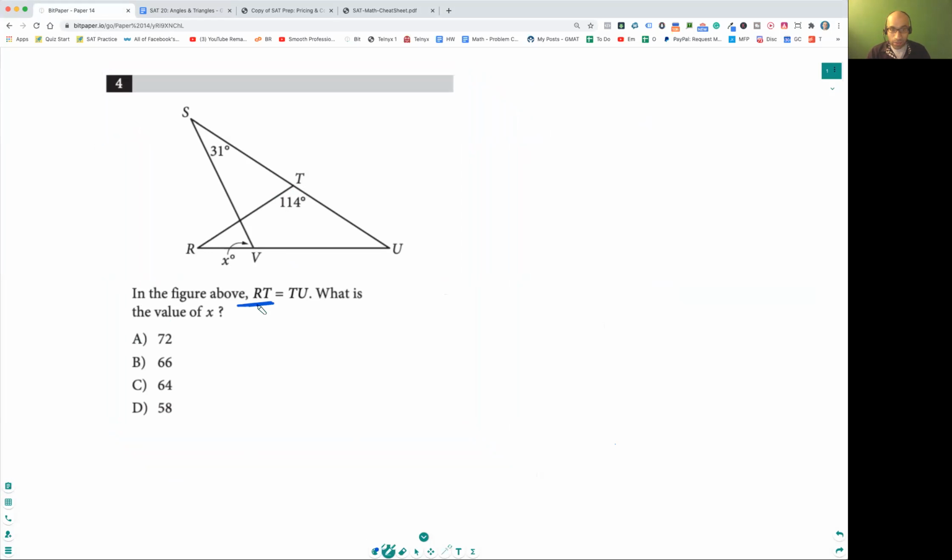Remember, RT is equal to TU. Actually, it might be a bit difficult to do this. I'm going to give you a hint. If RT is equal to TU, this angle and this angle are the same.